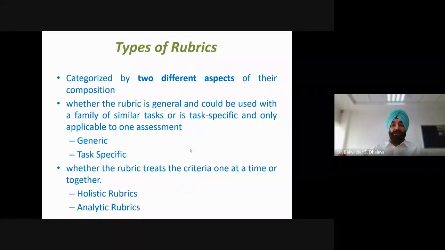On the basis of this, the rubrics can be classified as generic rubrics or task specific rubrics. Similarly, depending upon the criteria, rubrics are also classified as holistic rubrics and analytic rubrics. So whether we are using one criterion at a time, or we are using different criteria together, depending upon that, there are these 2 types: holistic rubrics and analytic rubrics.